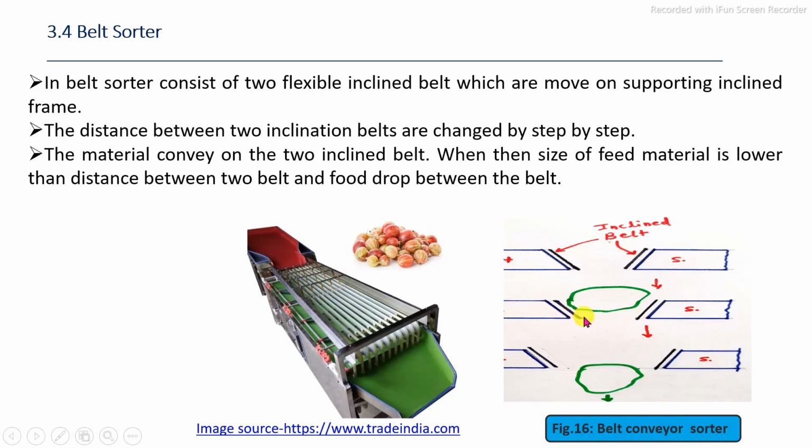In this way, if the distance between the two belts is larger than that of the feed material, then the feed material drops between the belts, and finally we get the separation of the food on the basis of their categories. Feeding the material in this way, the materials are separated into the first, second, third, fourth, and finally fifth categories.